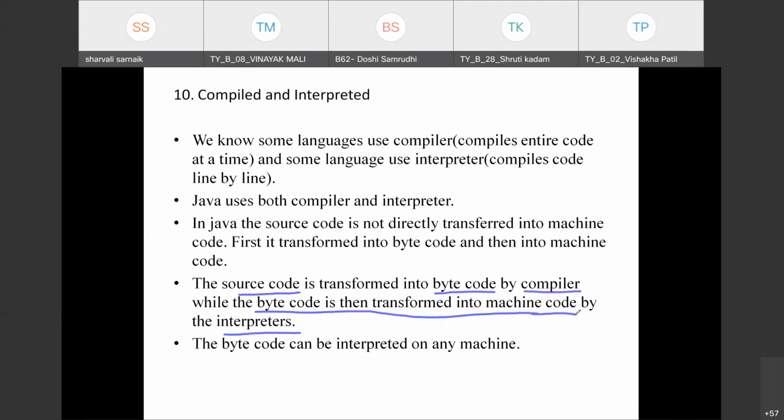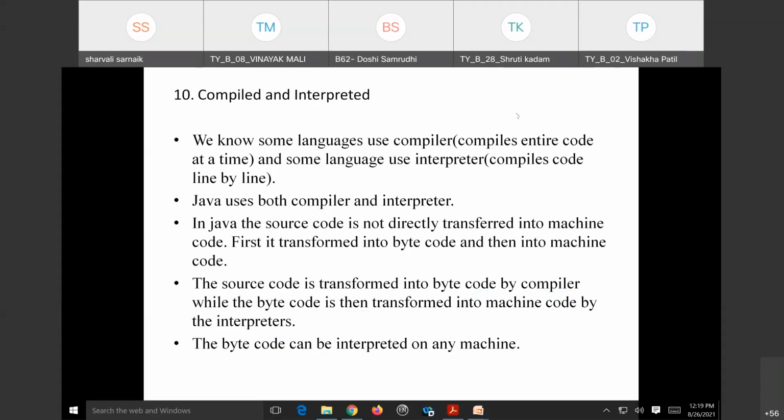There are these two different things. The bytecode can be interpreted on any other machine. So this is why we say Java is compiled and interpreted. This is one feature of Java.